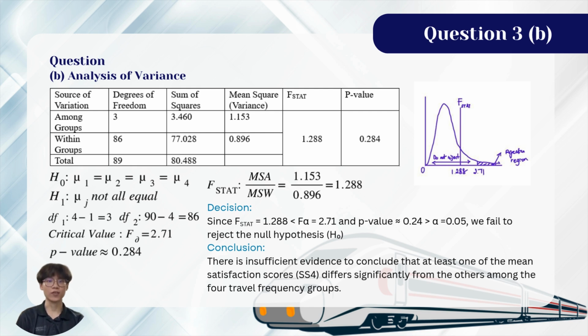Therefore, there is insufficient evidence to conclude that at least one of the mean satisfaction scores differs significantly from the others among the 4 travel frequency groups. This shows that satisfaction with the availability and accessibility of emergency information is similar, no matter how frequently the passengers travel.